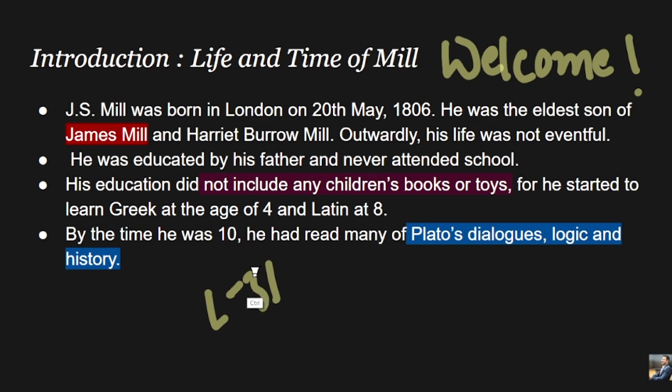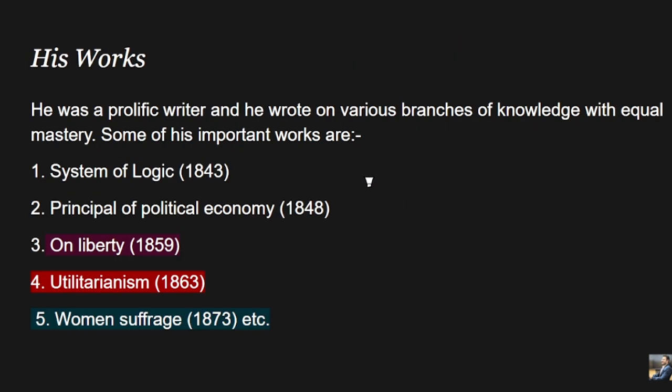In the previous lecture, we started with the introduction, the life and times of Mill. We saw some of his major works, his magnum opus: On Liberty, Utilitarianism, and the Subjection of Women.